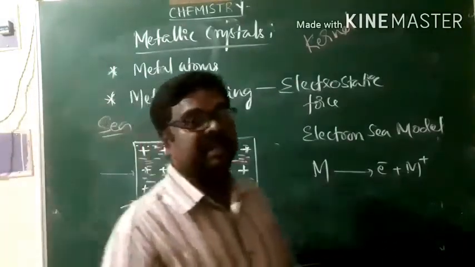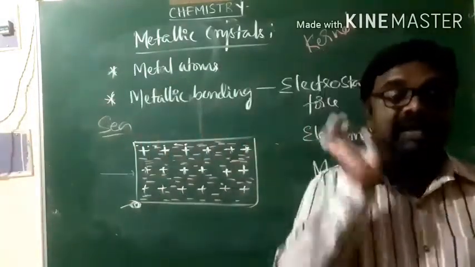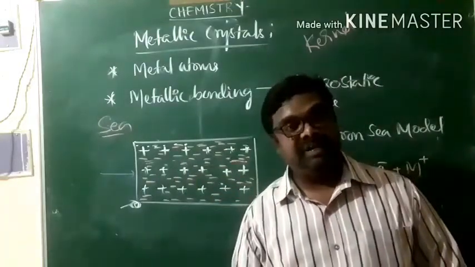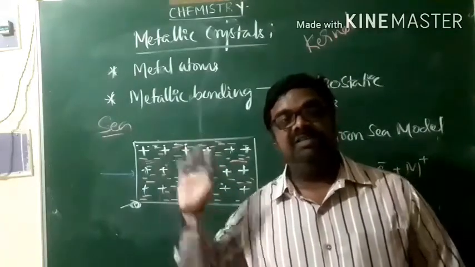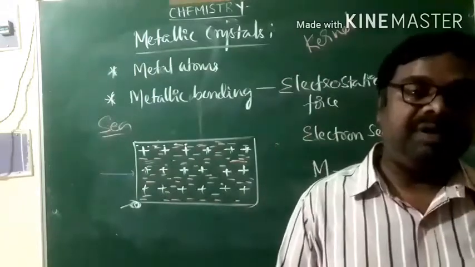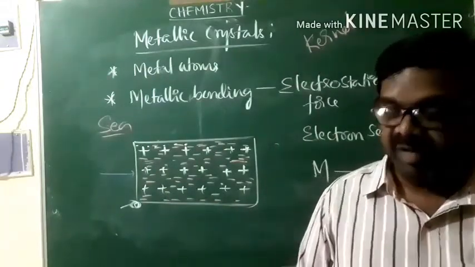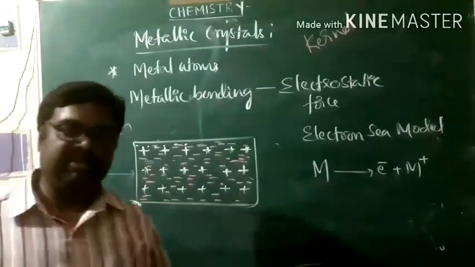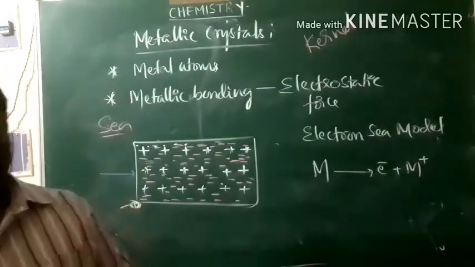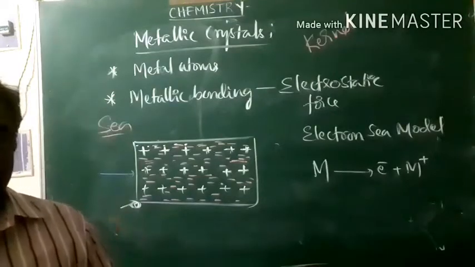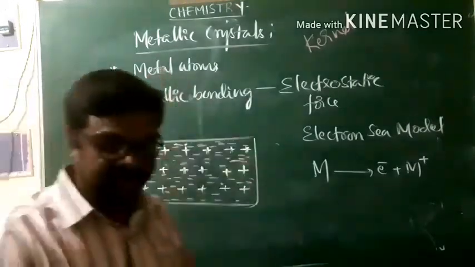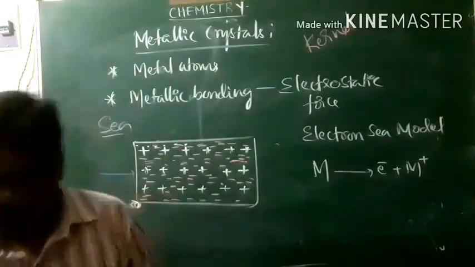Metals are malleable and ductile. That's because of the non-directional nature of the metallic bonding. And of course, this is what we call the properties of metals. Metals are characterized by high melting points, and some metals are characterized by low melting points. That depends on the strength of the metallic bonding. And that is what we call metallic crystals. And that's all about the classification of crystalline solids.